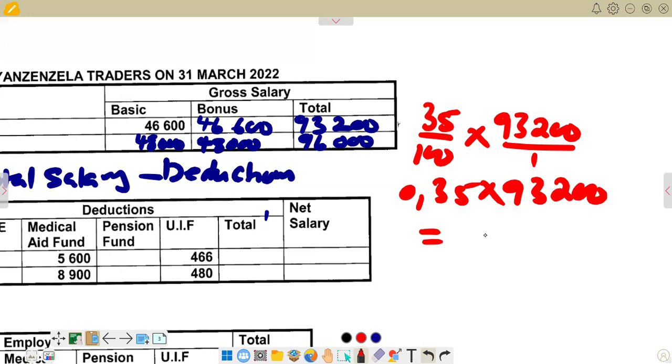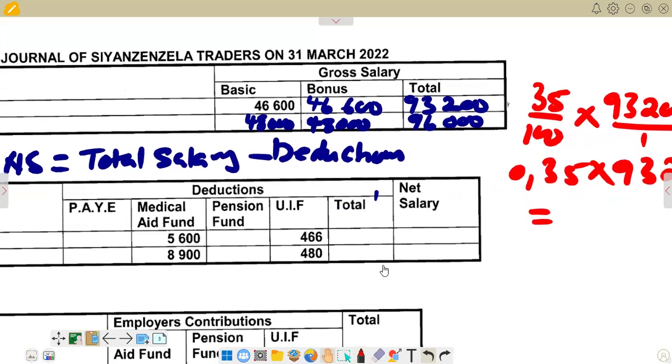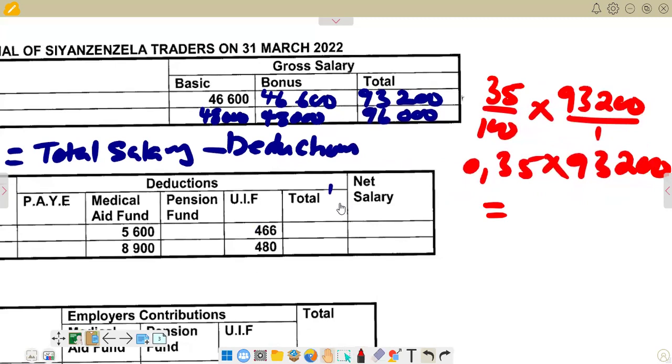And then if you multiply the two, let's try to calculate those figures. If you calculate the two, you're going to get 32,620.